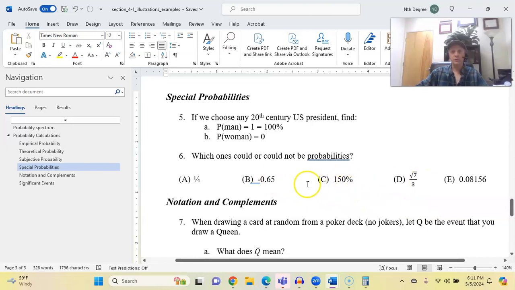There's something wrong with all the others. Choice B is negative. You can't have a negative probability. Choice C is larger than 1. Any percentage more than 100% is larger than 1, and that could not be a probability. And choice D is an irrational number. Even though it's in fractional form, the numerator itself is irrational, so that makes the whole thing irrational. The square root of 7 could never be part of a probability.